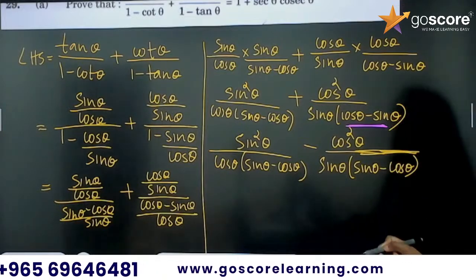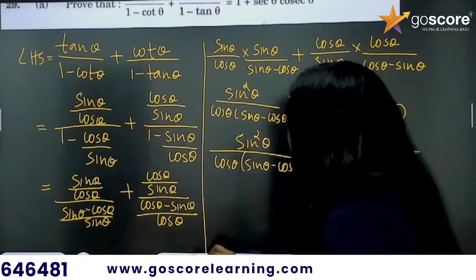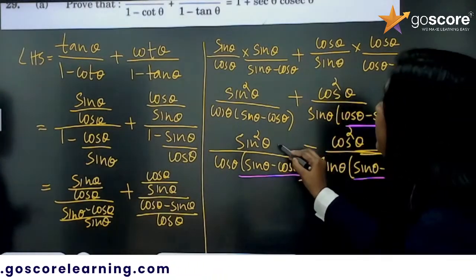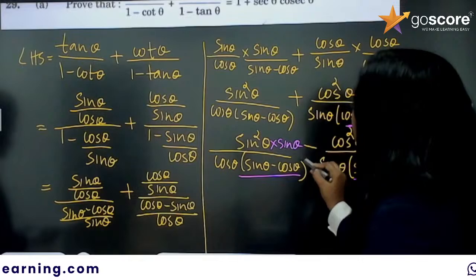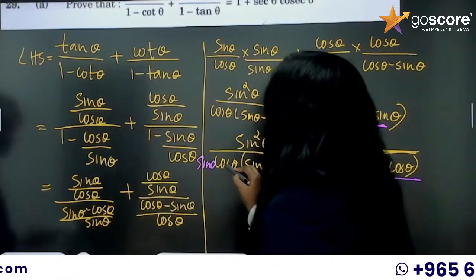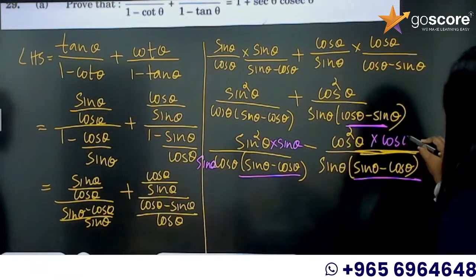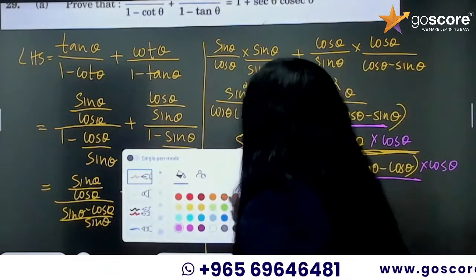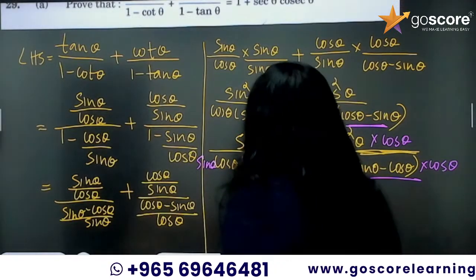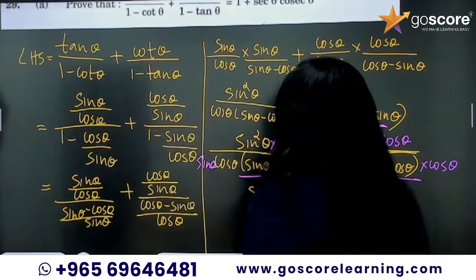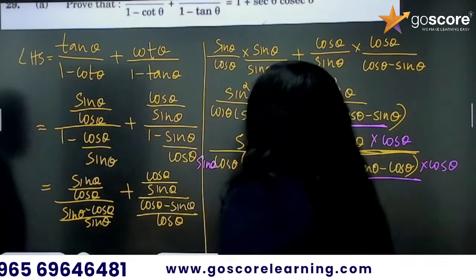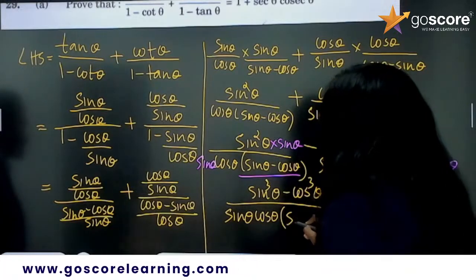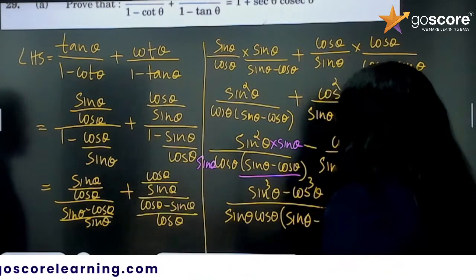Now what we are going to do, we have sine theta minus cos theta in the denominator here and here. So what you have to do, you have to multiply this by sine theta, both numerator and denominator, and here you have to multiply both numerator and denominator by cos theta. So what you are going to get is sine cube theta minus cos cube theta divided by the common denominator, sine theta cos theta into sine theta minus cos theta.